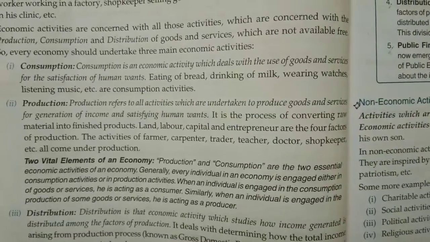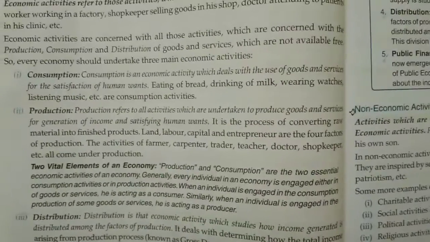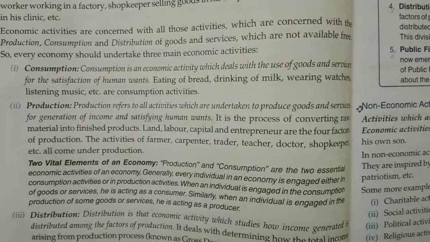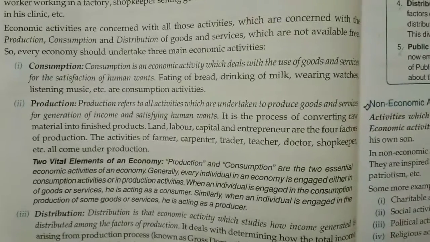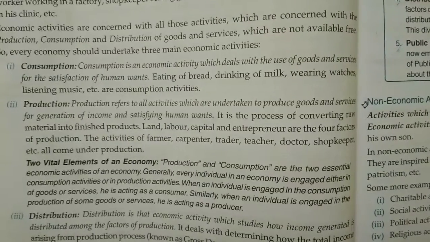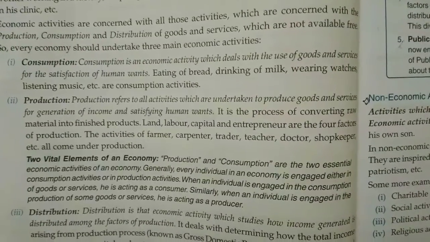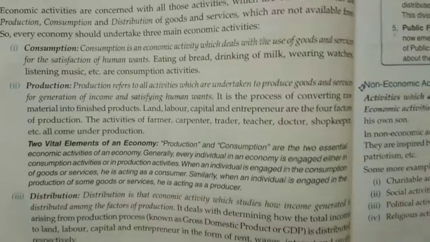Though you have studied this in class 9th also. So there are four factors of production and these factors help in production of goods and services. The activities of farmer, carpenter, trader, teacher, doctor, shopkeeper, etc. all come under production. Now distribution.